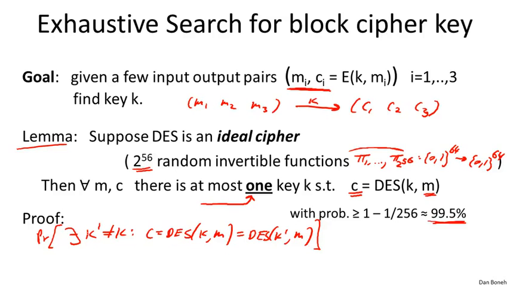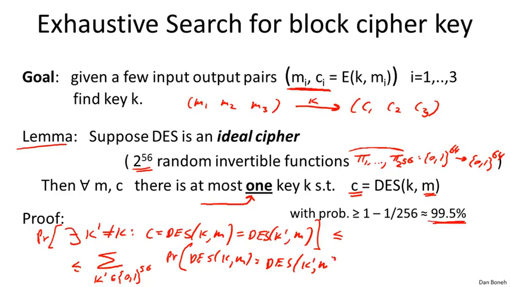What does it mean that there exists a key K' that satisfies this relation? We're asking, what's the probability that the first key, the all-zero key, satisfies it, or the second key satisfies it, or the third key satisfies it, and so on. So by the union bound, we can bound this probability by the sum, over all 56-bit keys K', of the probability that DES(K, M) is equal to DES(K', M). For a fixed key K', what is the probability that it happens to collide with the key K at the message M?